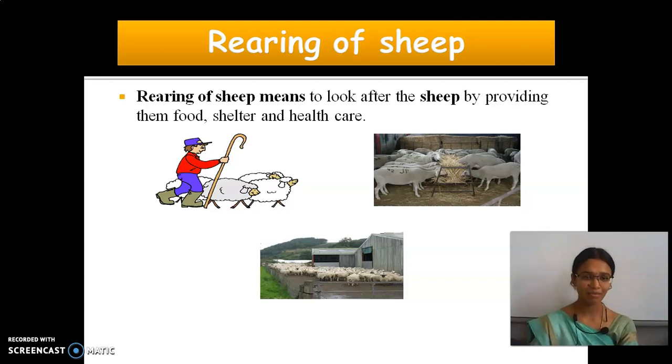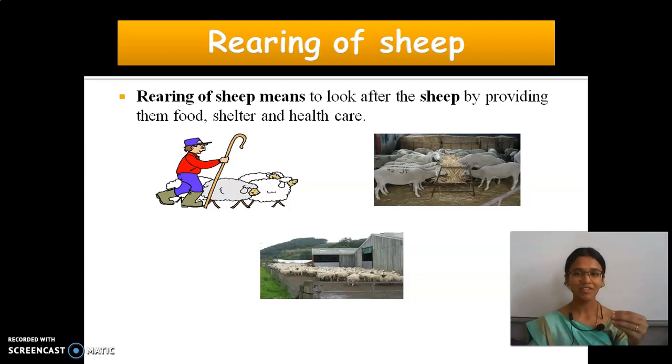Rearing is nothing but a means to take care of sheep by providing them food, shelter and health care. Not only sheep, taking care of other animals including cow, buffalo and hen also comes under the category of rearing.